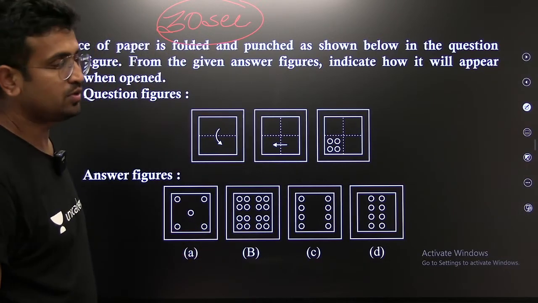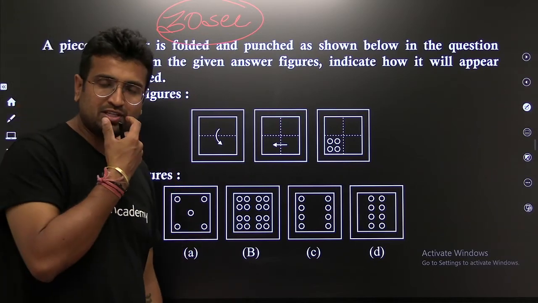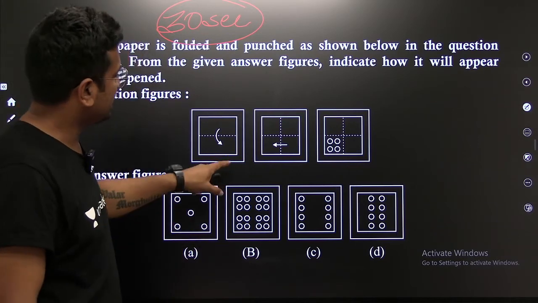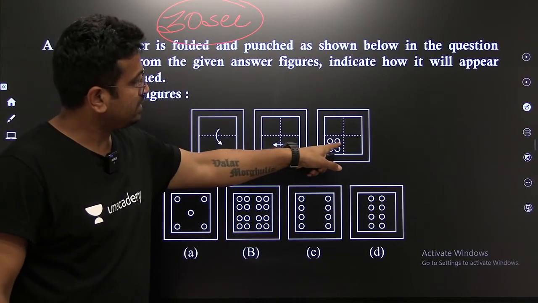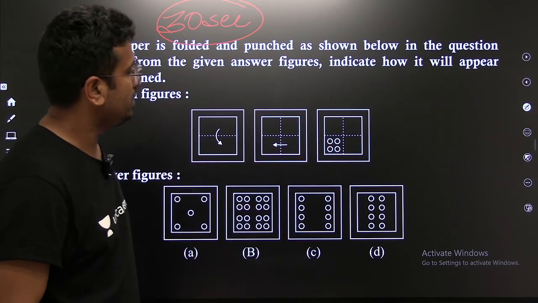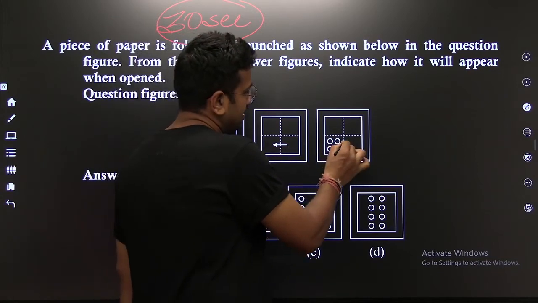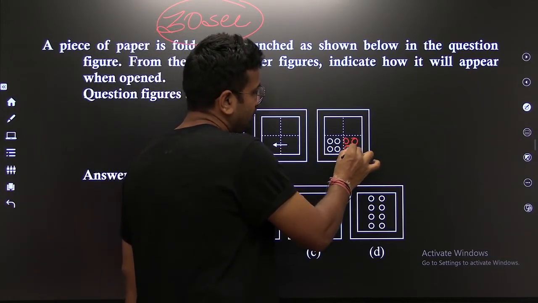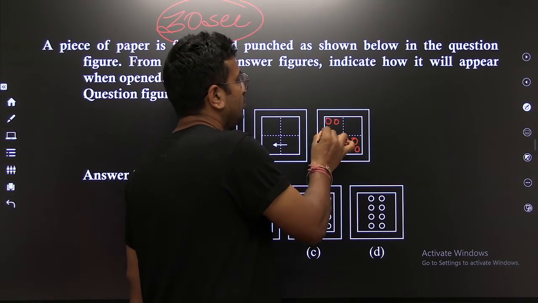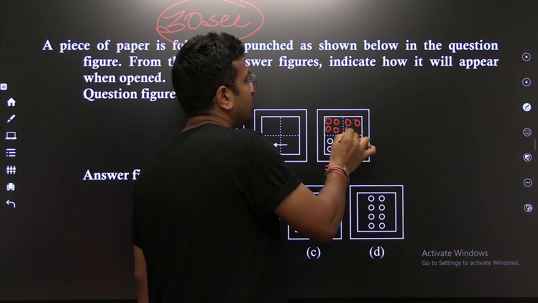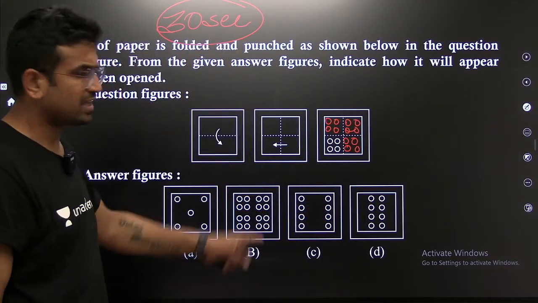Very nice, absolutely. A similar kind of question they have given in electronics. In this case, they have folded the paper right from the center and then vertically, and then they have made 4 holes. What is going to happen? Because you fold it like this, you will see 4 holes like this. Because of this, you will find 4 holes over here and 4 over here. So whichever figure is like this, that will be the answer.